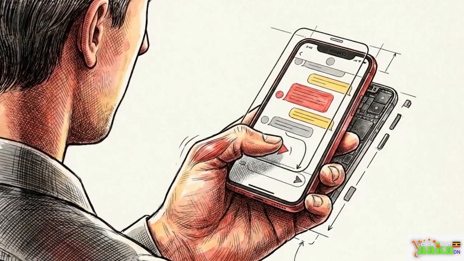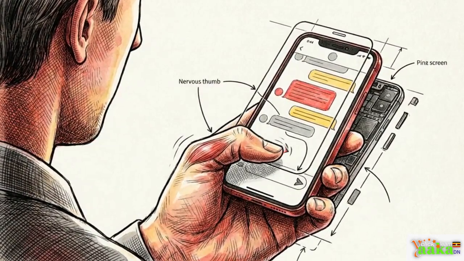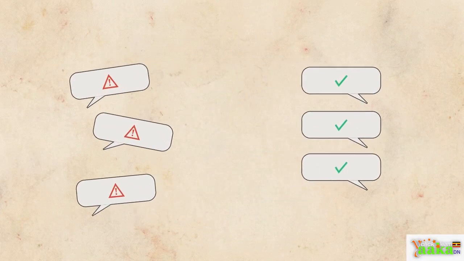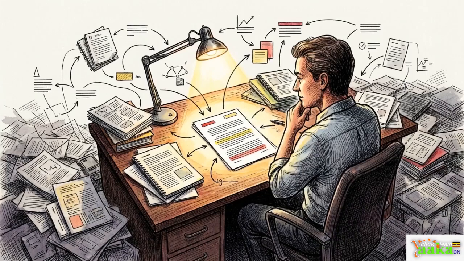Your thumb hovers over the forward button. Do you send it to your friends immediately, or pause to find out if it is actually true? We live in a world of constant messaging, but we have to learn to separate the junk information from the solid facts. Sharing every rumor we hear only spreads confusion. To get to the truth, we have to know where to look.